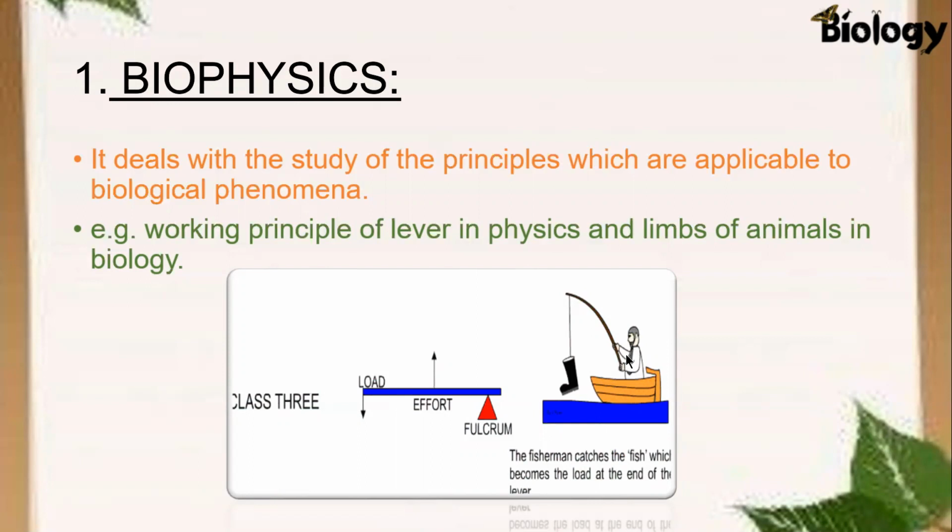Here in the limbs of humans, a fisherman is catching the fish, and this fish becomes the load at the end of the lever. Here this one is the load, and effort is applied by his bicep muscles.